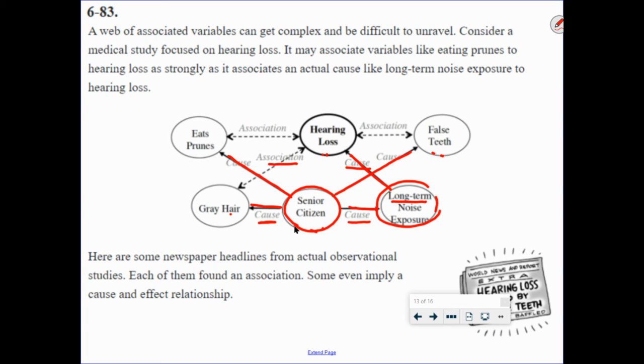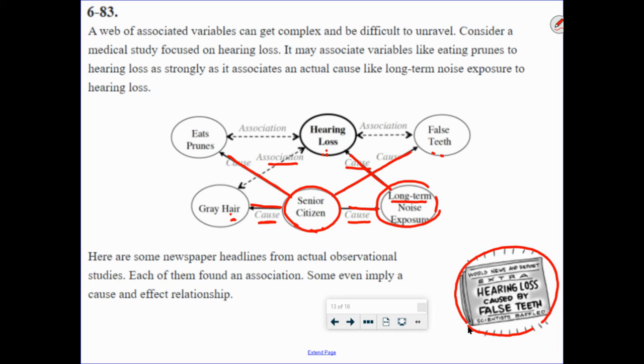That's just an association. If you're older, you might have gray hair, you might have hearing loss. I mean, look at this newspaper right here. Hearing loss caused by false teeth. No, okay? It doesn't mean that it causes it. It just means there's a link between them, okay?